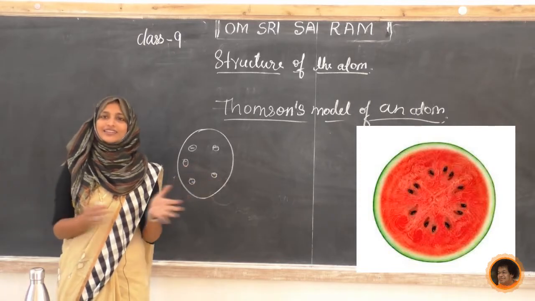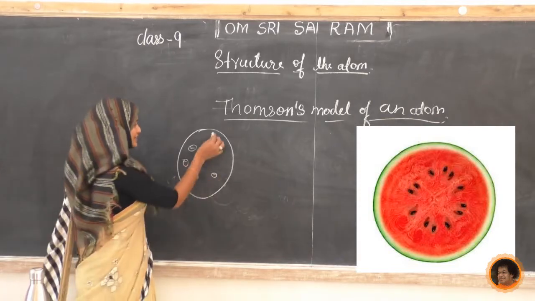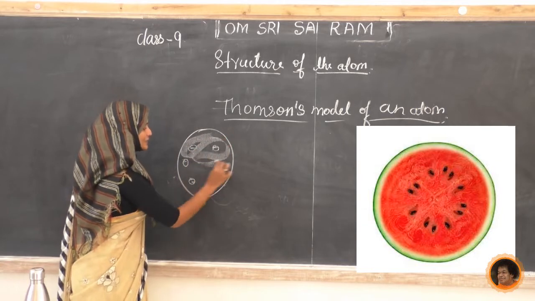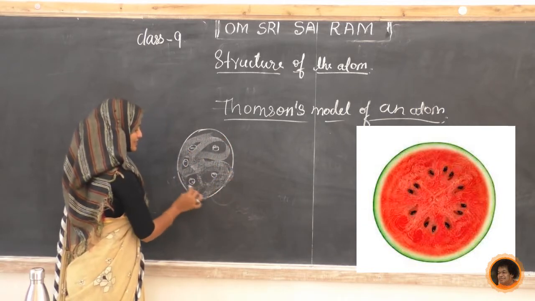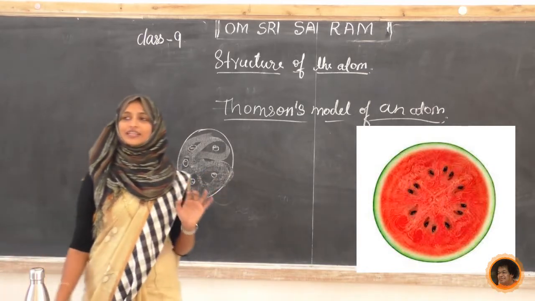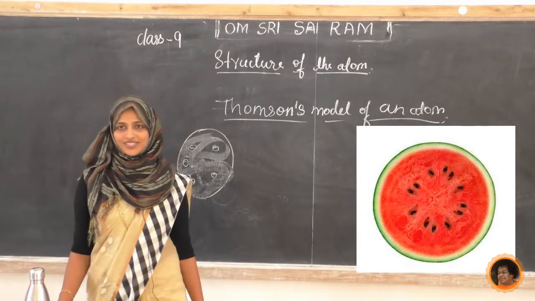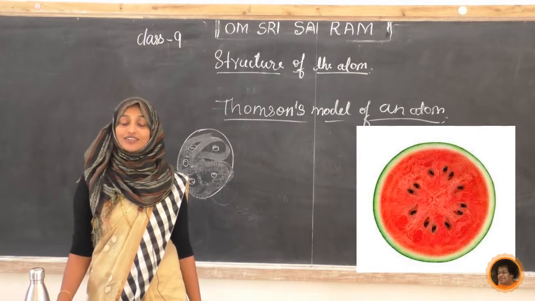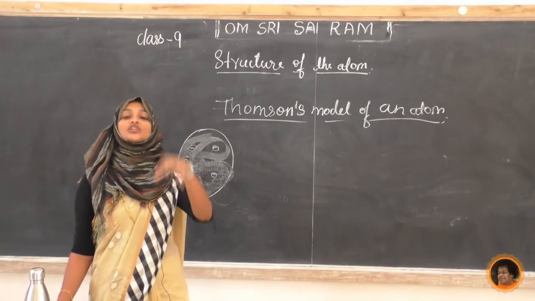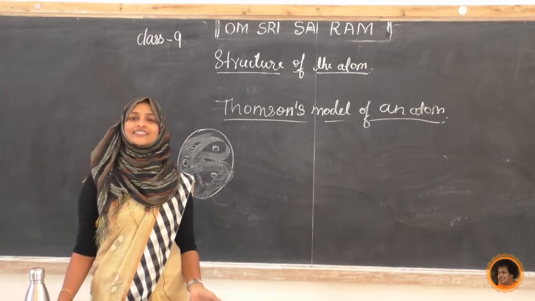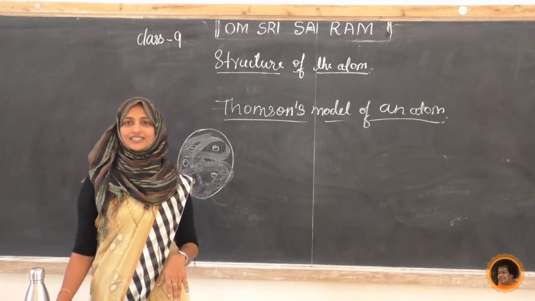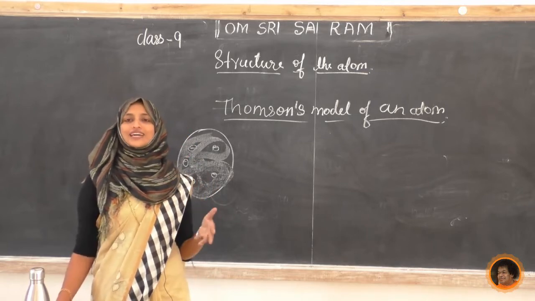He is correlating that too. The flesh present inside this watermelon, he is saying, is the protons. He is not giving the exact position of electrons upon the protons, but we can accept his ideas, so we can believe his ideas.